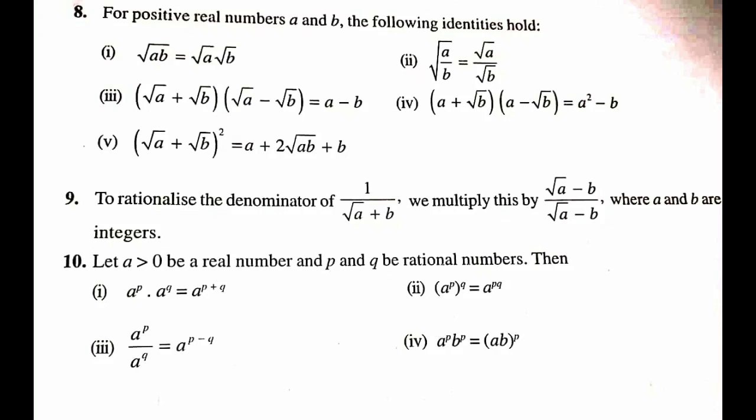Third one, A raised to the power P divided by A raised to the power Q, it is equal to A raised to the power P minus Q. Fourth one, A raised to the power P into B raised to the power P, it is equal to A into B whole raised to the power P.